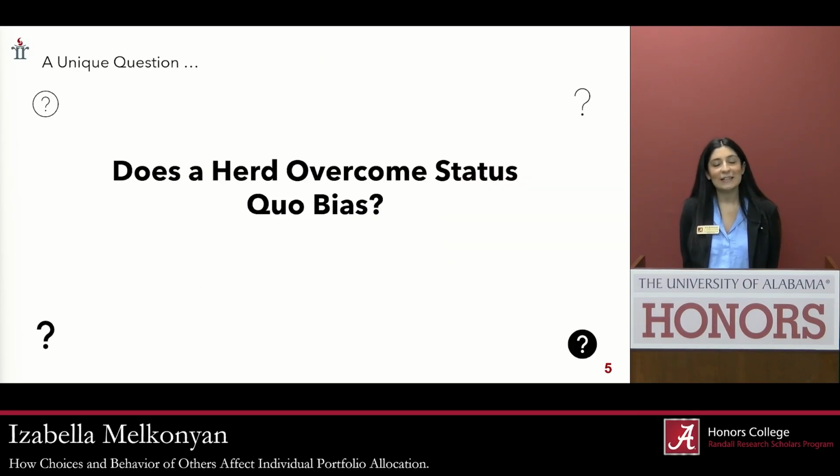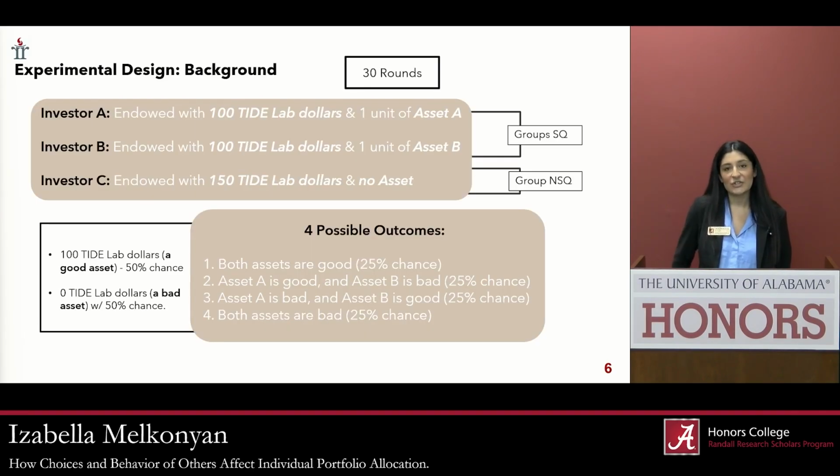So when conducting the literature review process in our research, it was evident that although both of these biases had been investigated thoroughly and independently, the comparison of the two had not yet been explored, which led us to the unique question of, does a herd overcome status quo bias? In other words, if we put both of these biases together in a laboratory experiment, which bias would have a stronger pull on investors?